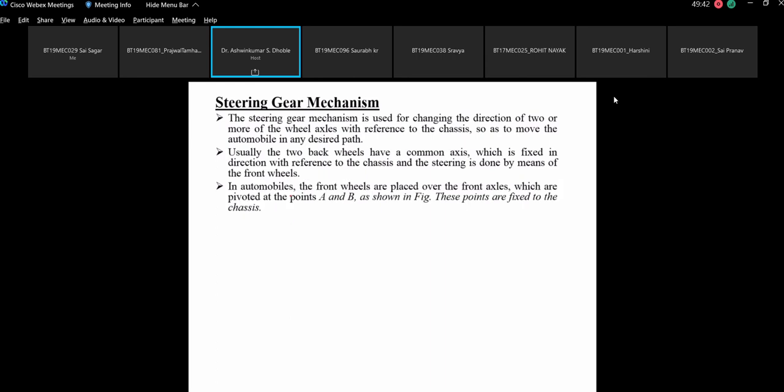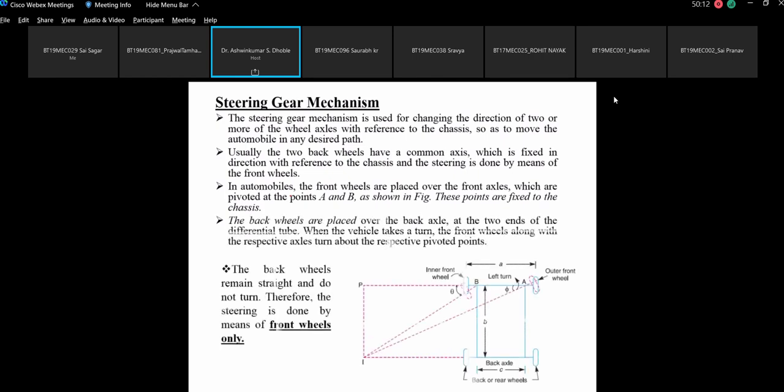In an automobile, the front wheels are placed over the front axle, which is pivoted at points A and B as shown in the figure. These points are fixed to the chassis. So please understand that the front wheels are pivoted. Your practical is also based on this. I will explain this so that the work becomes easy in your practical. So this is the total system.